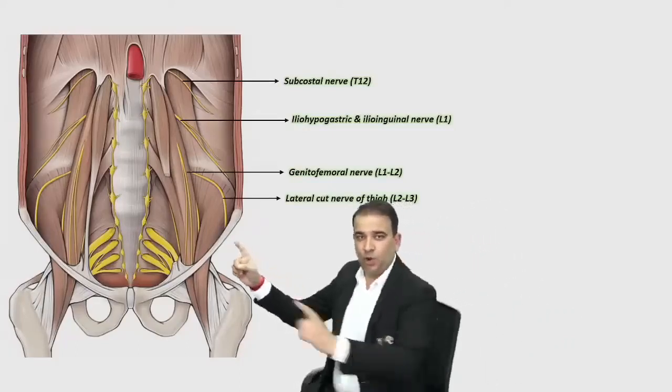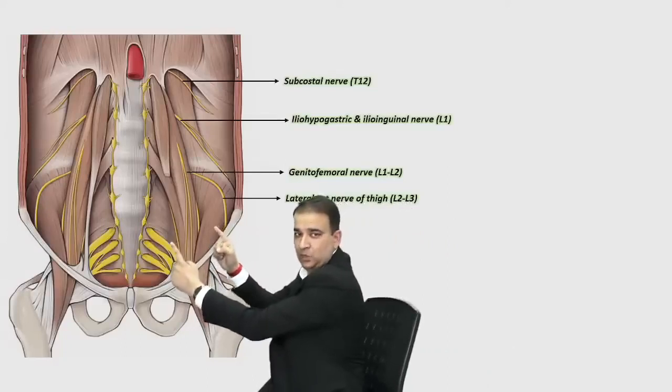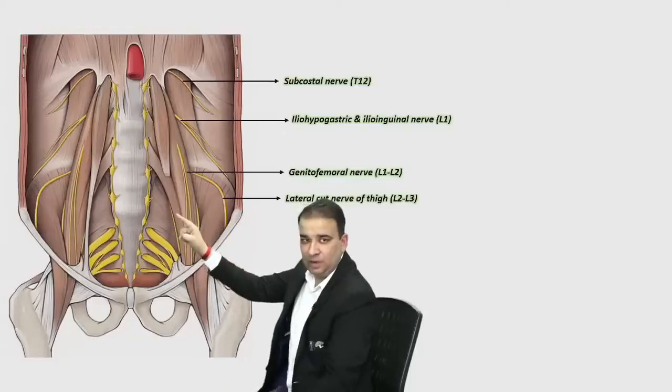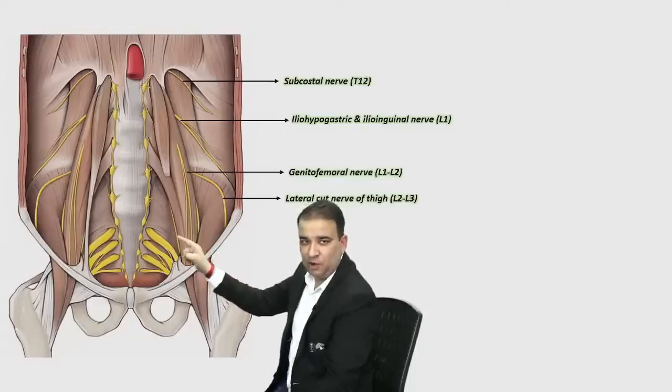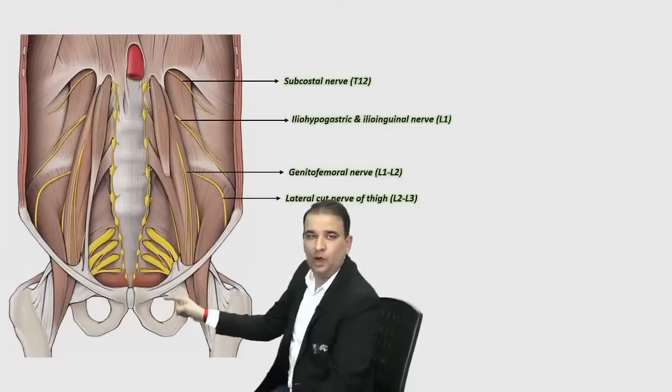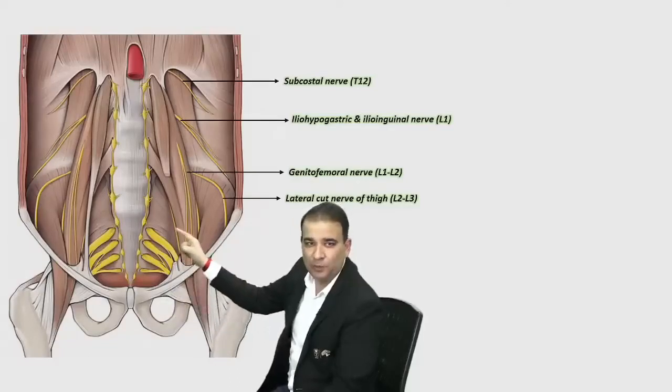And then look at these two important nerves, guys. One medial to the psoas major, one lateral to psoas major. The one which is medial to the psoas major, that thin nerve over there, if I just continue, look at my finger here, if I continue like this, it will run into the pelvis and will come out from this foramen here. That is what foramen? Obturator foramen. So obviously what nerve is that? That is the obturator nerve.